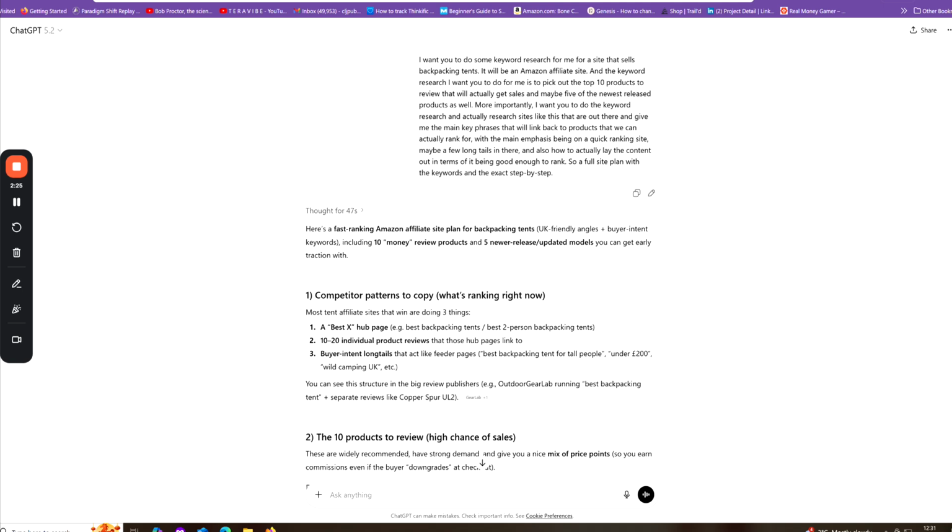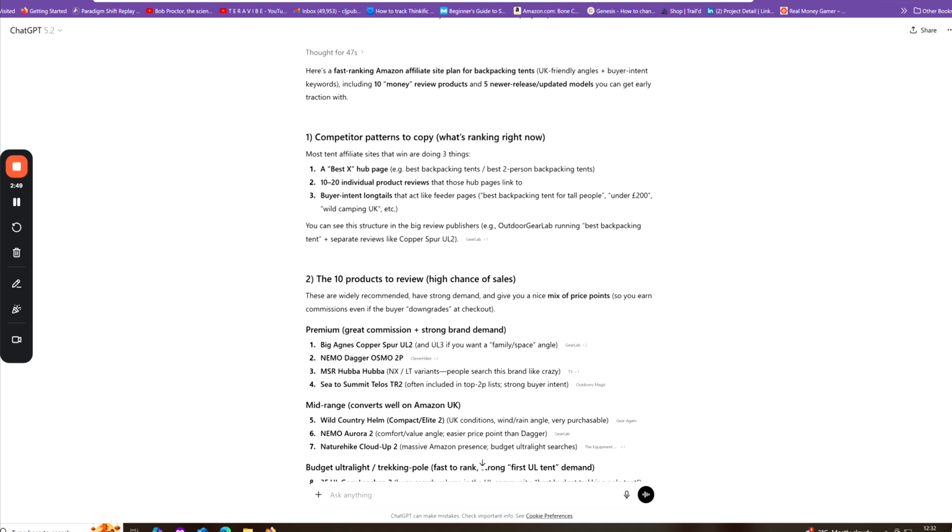rank for, with the main emphasis being on a quick ranking site, maybe a few long tails in there, and also how to actually lay the content out in terms of it being good enough to rank. So a full site with the keywords and the exact step by step. So I'll show you the results. Don't worry about typing all that in. I've got a little trick for you that will make you a master in just 1 second, and I'll show you it. But you can see the results that we've got are different.